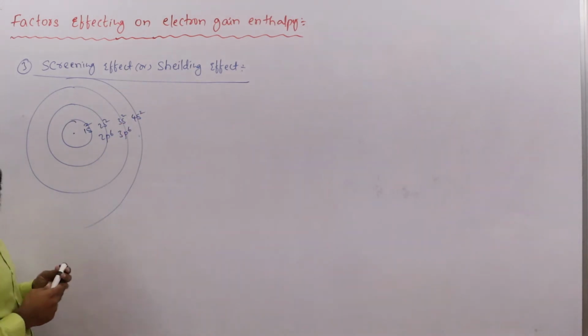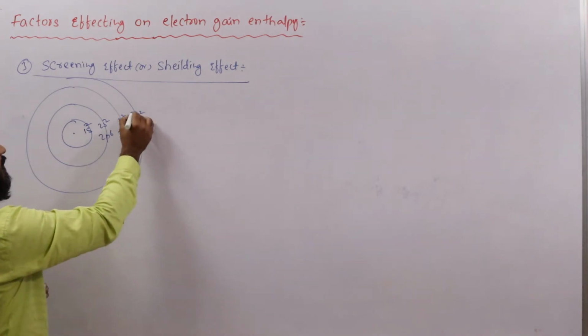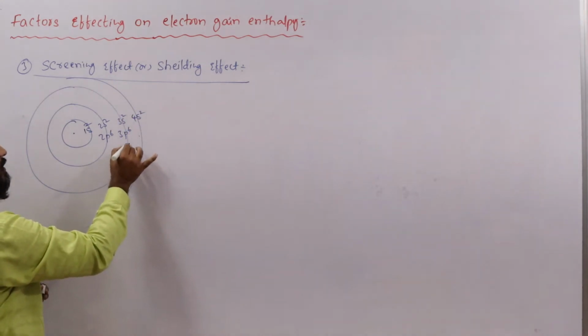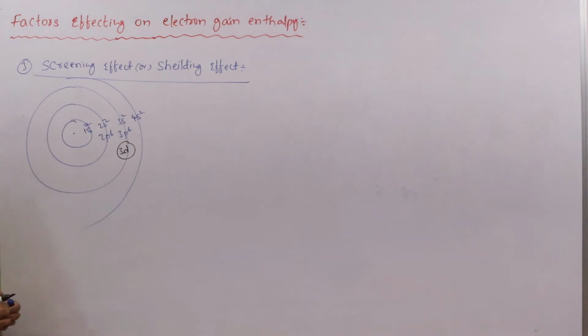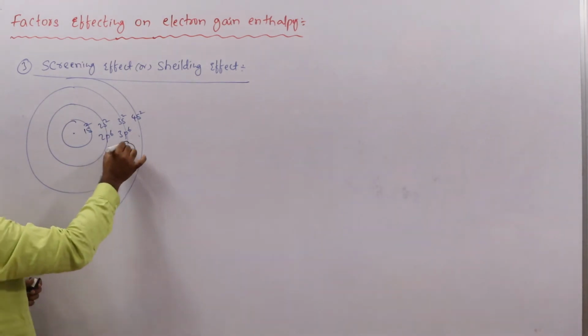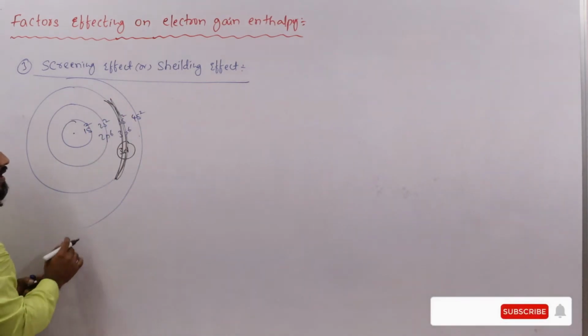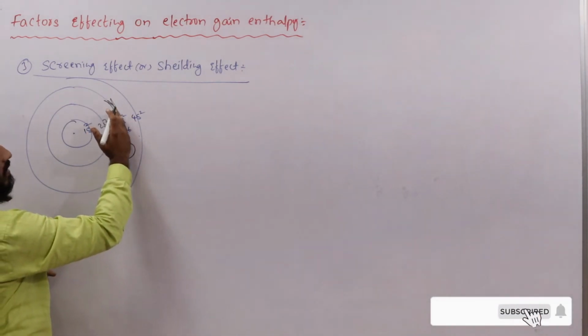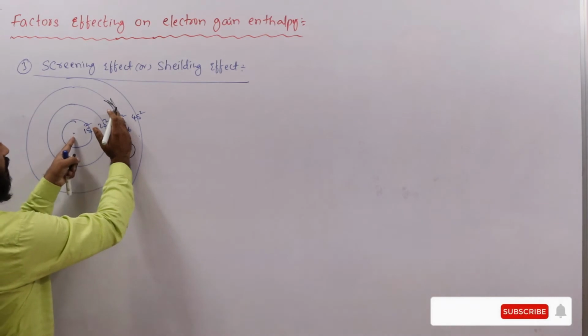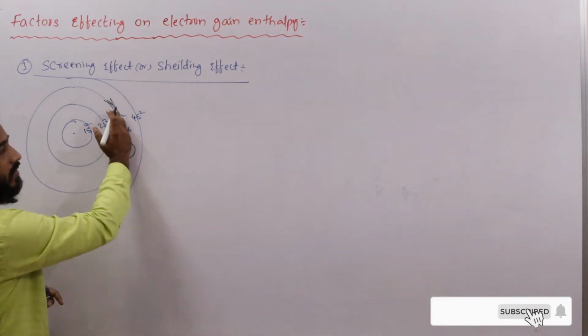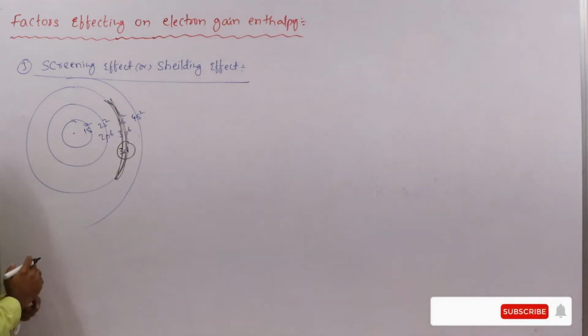After filling of the 4s orbital, the next incoming electron enters the 3d orbital. So when electrons increase in the inner shell, these inner electrons screen the nuclear charge on the outermost shell. That is nothing but screening effect or shielding effect.